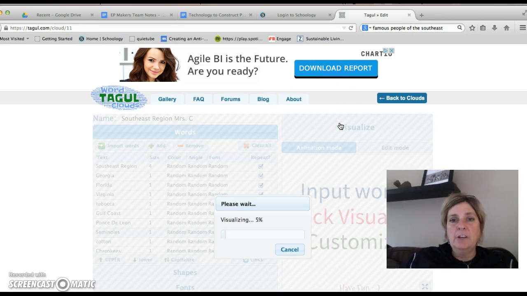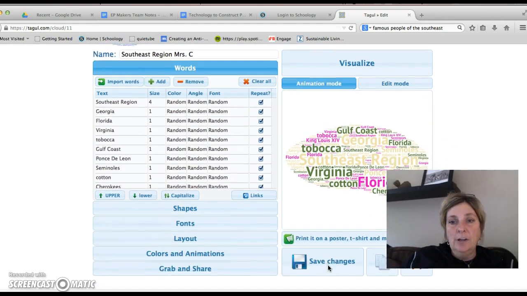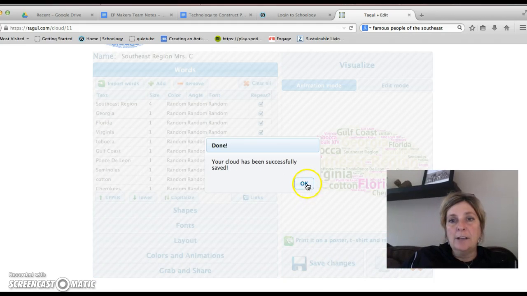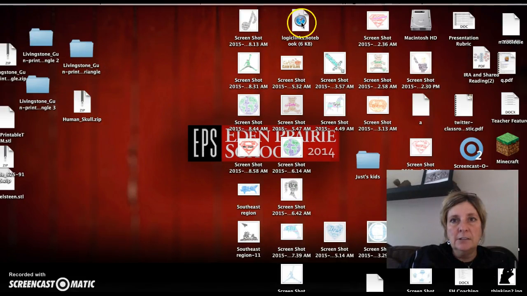And remember, the first time we take a look at it, it comes up with a random shape. And of course, we want to put a shape here that represents the Southeast. Now, I'm going to go ahead and remember to save it. Then I'm going to just show you two that I've already created. Let me minimize this. Here's all of your other ones that you guys made.